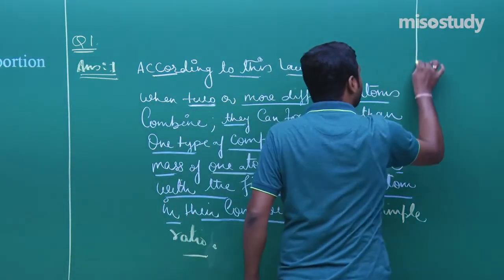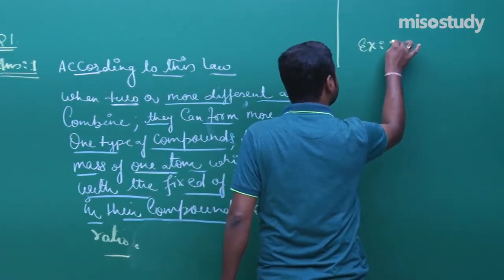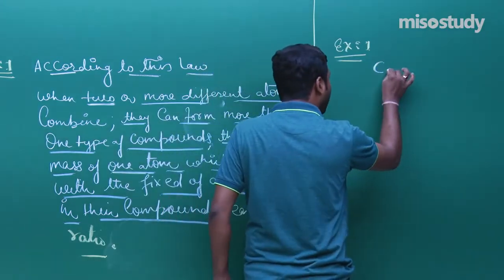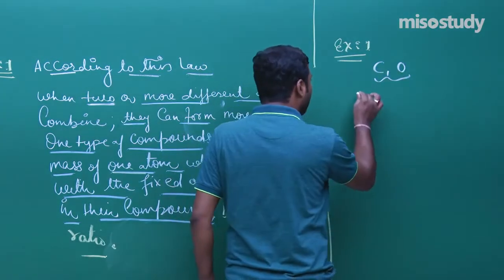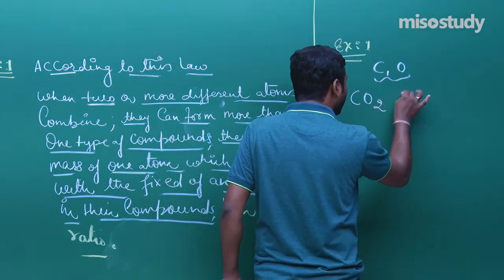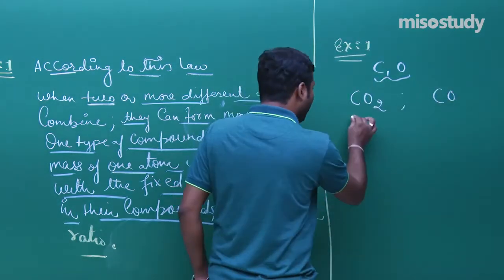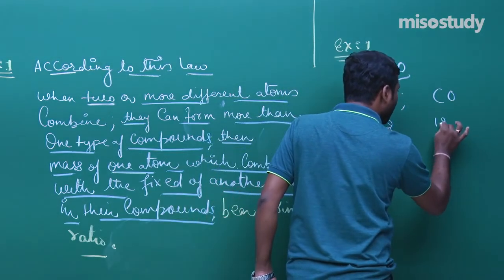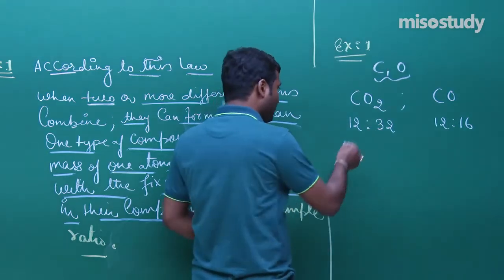I am moving here, check out what I am telling. The example is like this. If I take carbon and oxygen, 2 different atoms, when they combine they form CO2 and carbon monoxide. The masses here are 12 and 32, and 12 and 16. Am I right?